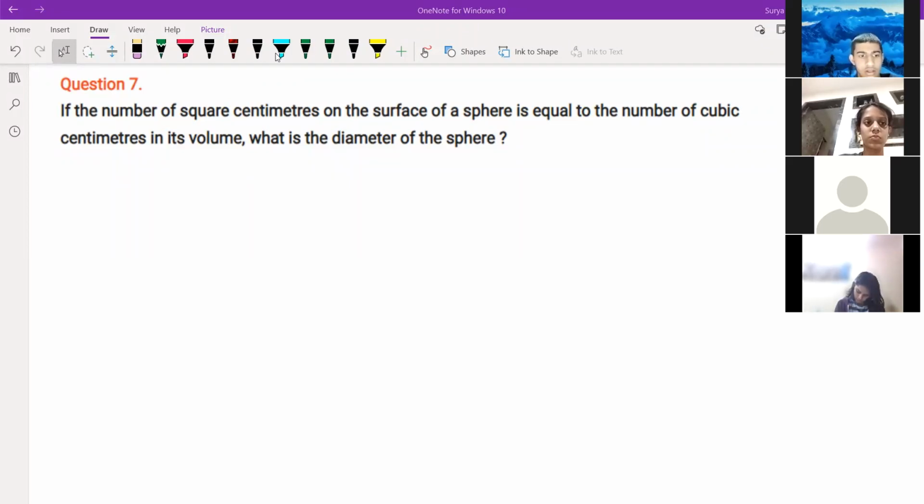If the number of square centimeters of the surface of a sphere is equal to the number of cubic centimeters. What does it mean? Is it 2/3?